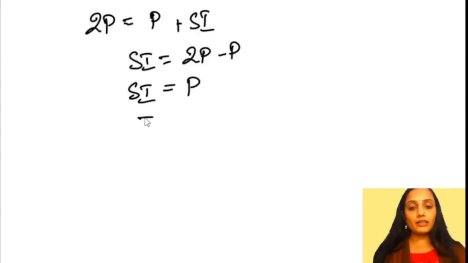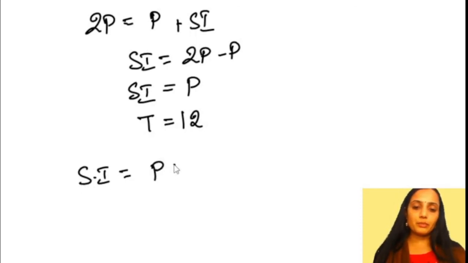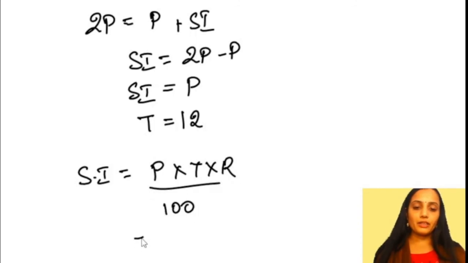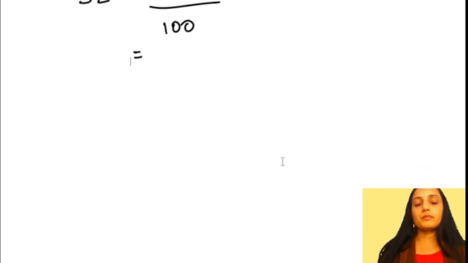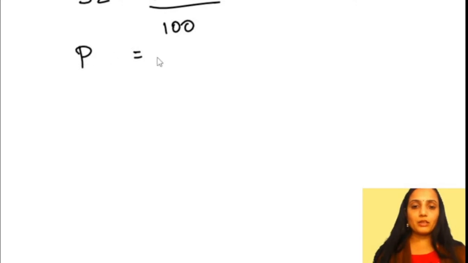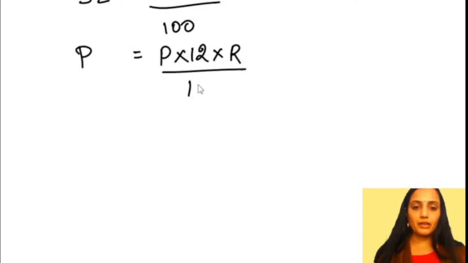So we know the time is given as 12 years already, and now substituting the values here in P into T into R divided by 100, we can write the simple interest is P here again. P is equal to P into 12 into R divided by 100. Okay, so we just keep R on this side and take everything to the other side.